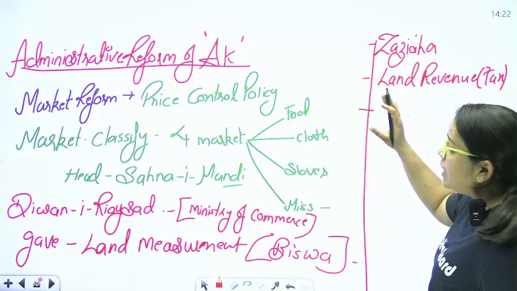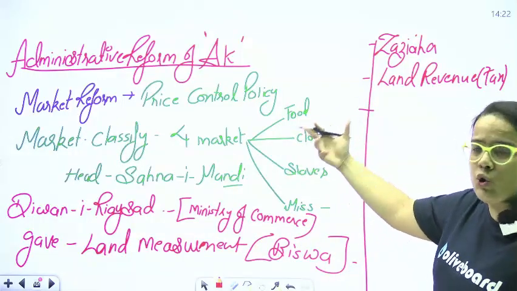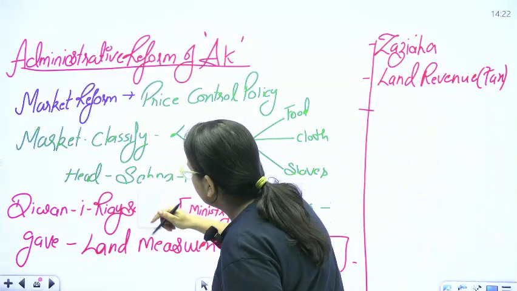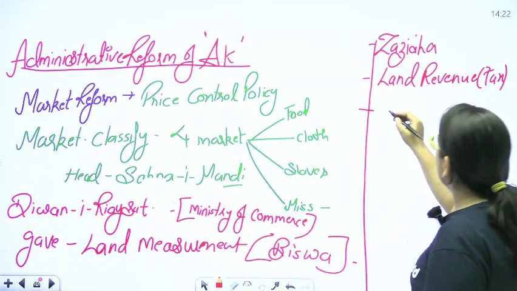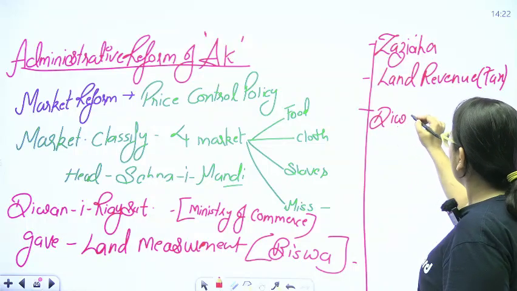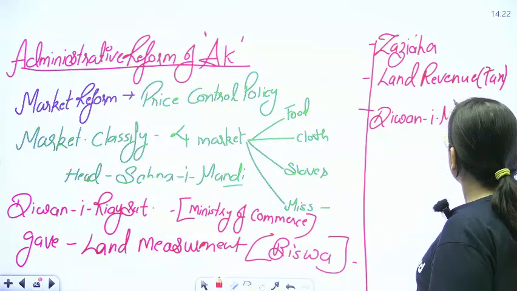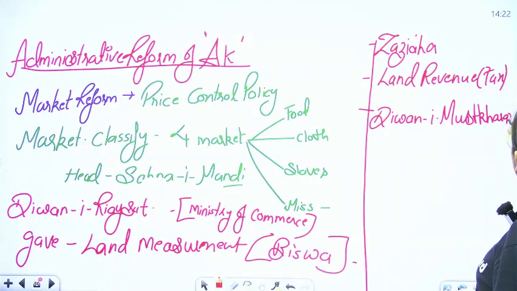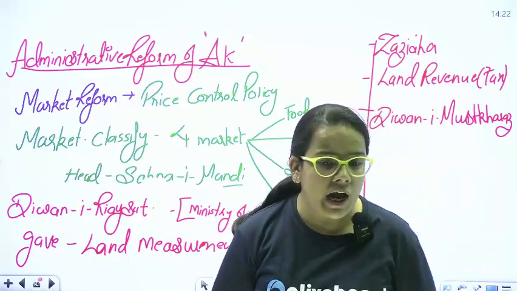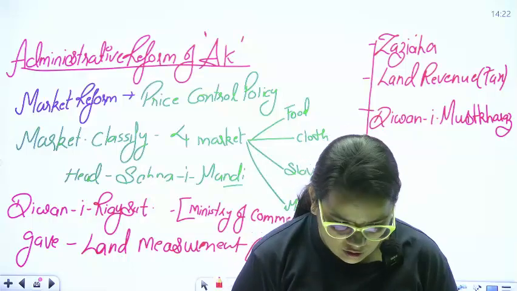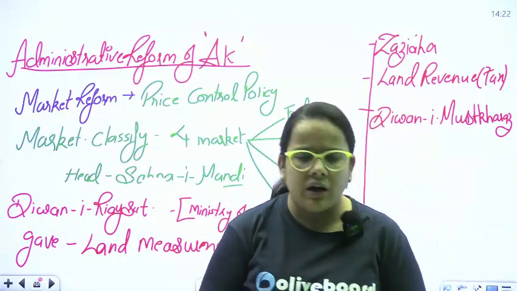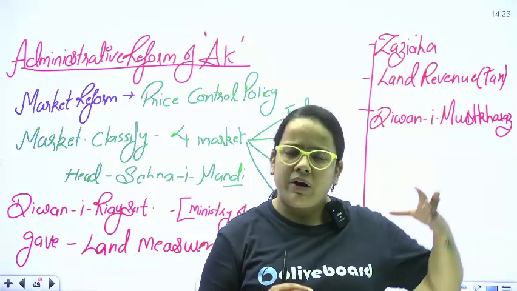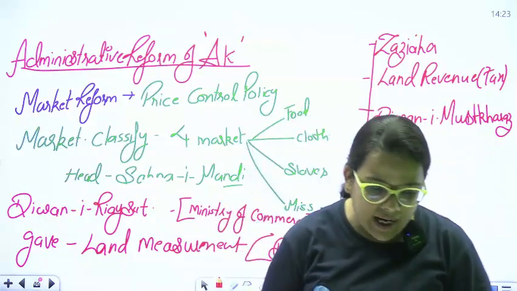Apart from this, he also started a new department, Diwane Riyasat, and Diwane Mustakharaj. Actually, Diwane Mustakharaj was a department somewhat related to dues and collectors; these types of things were usually handled in the case of Diwane Mustakharaj.